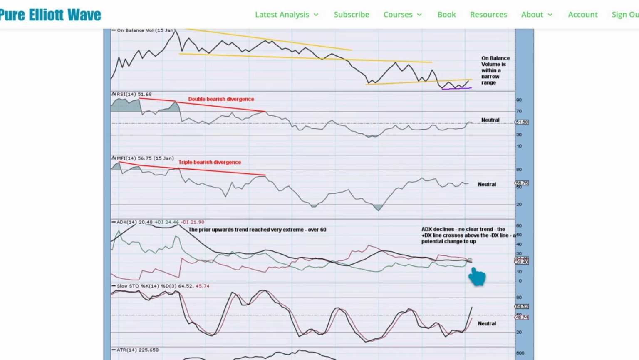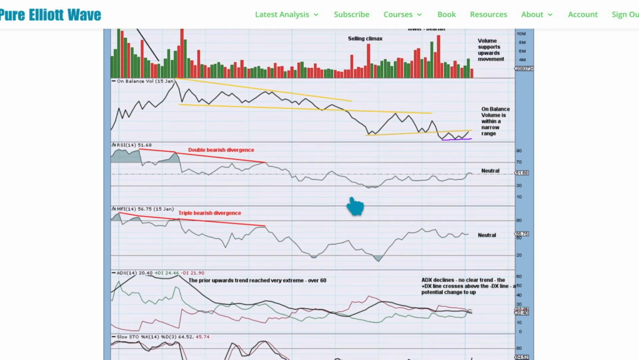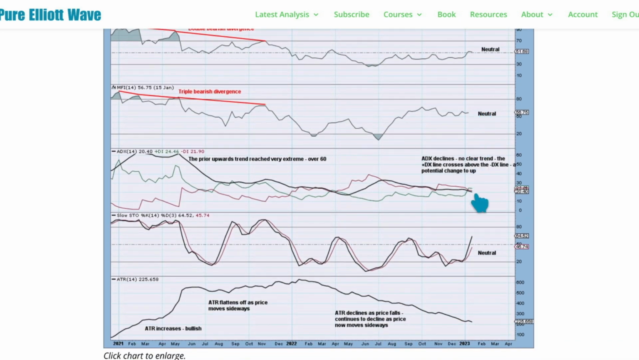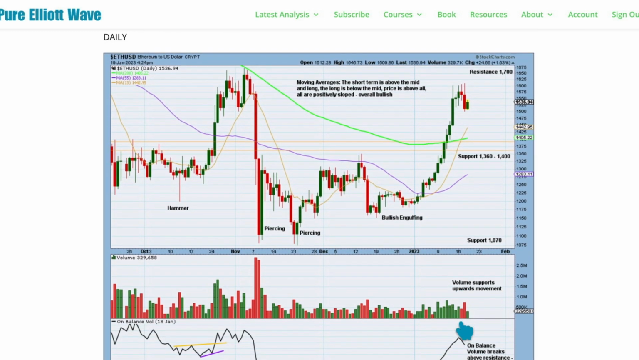ADX is declining. There's no clear trend. The positive DX line has just crossed above the negative, telling us there is a potential trend change to up. But here it's based on a 14-week average, and with these pullbacks within this movement, and it's essentially sideways, it's going to take a while for ADX to catch up if there is a new bull market, a new upward trend. ATR declines throughout the bear market and during sideways movement up off the low. Pretty normal behavior for these markets.